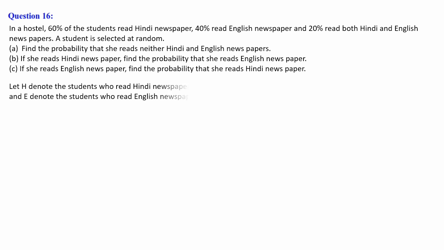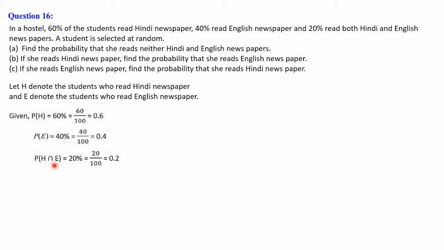So let's write down the given conditions. Before that, let's assume H denotes the students who read Hindi newspaper, E denotes the students who read English newspaper. P of H is given to us as 60%. We have discussed before, 60 by 100, that is 0.6. And for English newspaper, the students who are reading English newspaper are 40%, that is 40 by 100, equal to 0.4. Both Hindi and English means P of H intersection E is 20%, so 20 divided by 100, that is equal to 0.2.